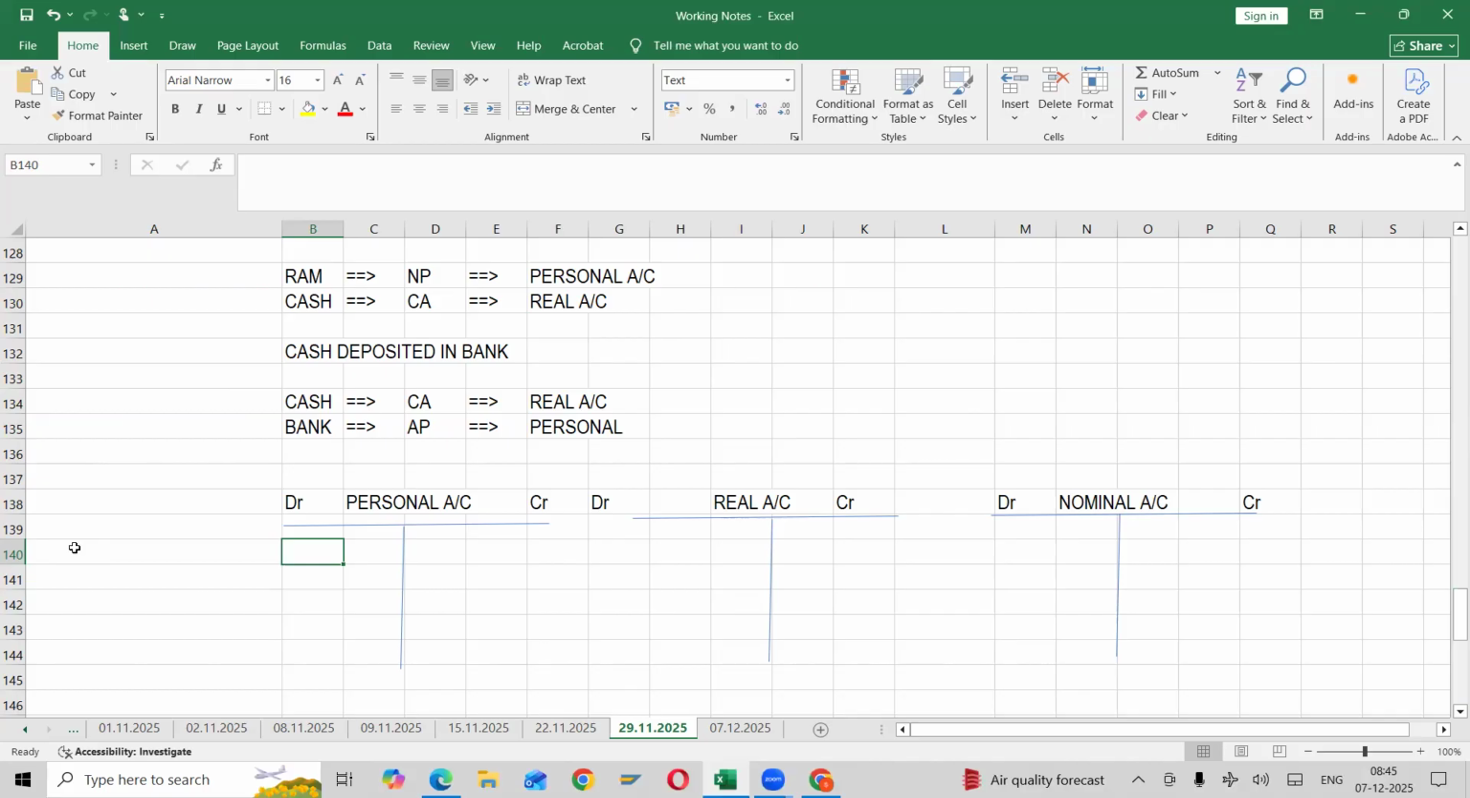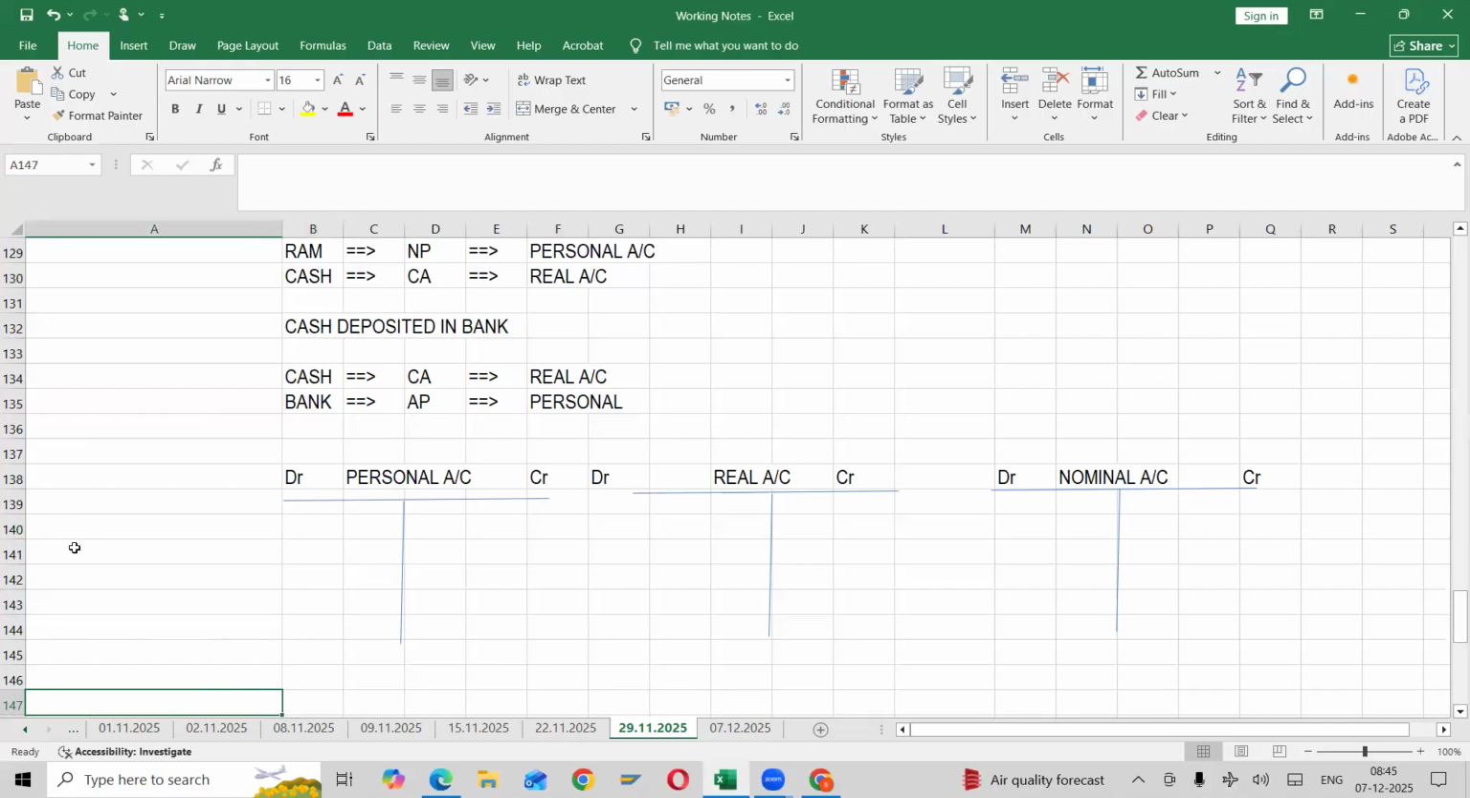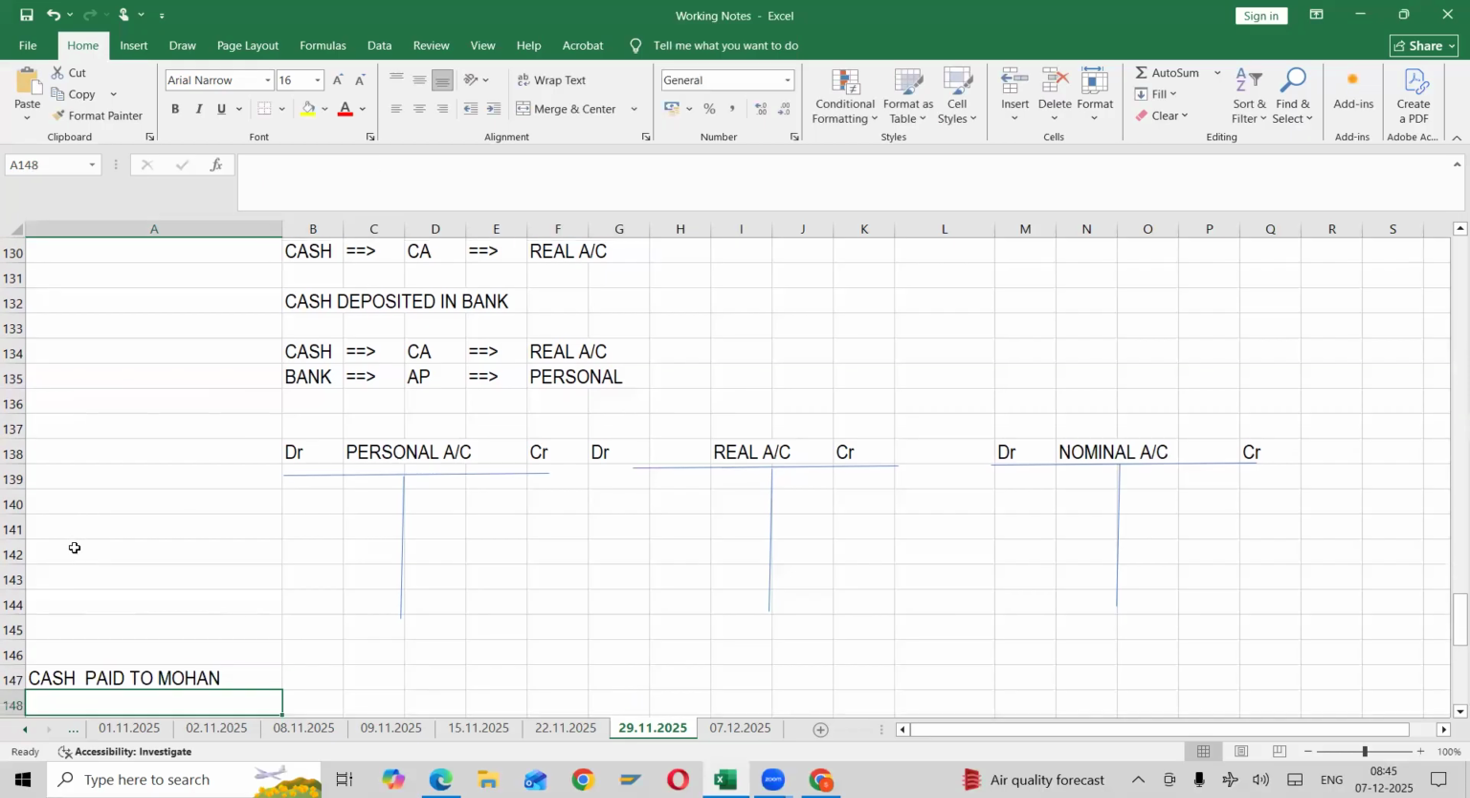Two accounts are involved in this. One is cash, another one is Mohan. Cash, we will discuss next. Mohan is a personal account. What kind of person is he, natural or artificial? He is a natural person. So that we need to think. Then we need to apply the rule. For example, transaction: cash paid to Mohan.